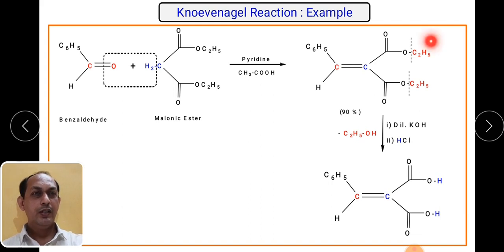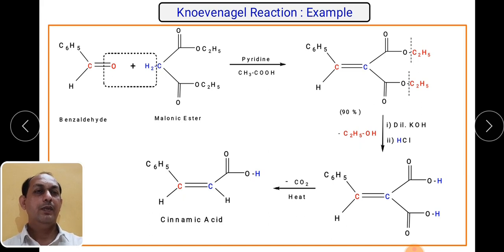So ester COOR will get converted into COOH. So this is a dicarboxylic acid group. Then one of the groups will undergo removal of carbon dioxide and only hydrogen will remain over here. So CO2 is taken out at higher temperature and you will get the product.